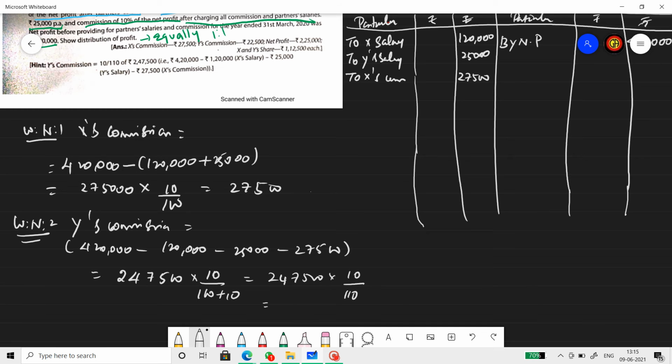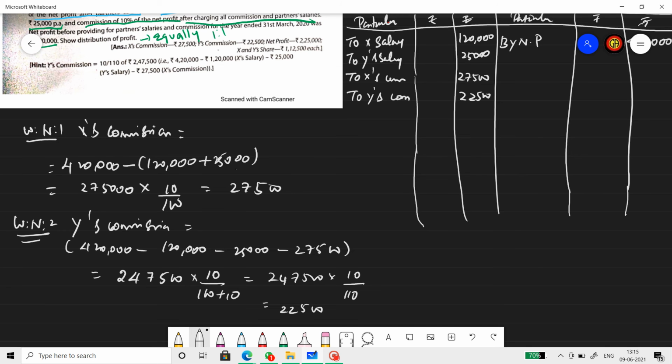The answer for this is 22,500. So therefore Y's commission is 22,500. That's it. We don't have anything other than that. There can be IUC, there can be IOD, but there is no such things here.